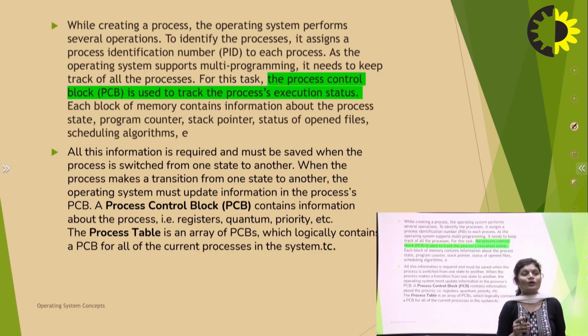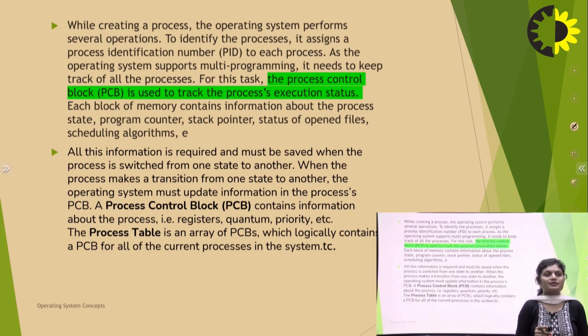Each block of memory contains information about the process state, program counter, stack pointer, state of the open files, scheduling algorithm, etc. This means if we have 5 processes in our operating system, each process has a PCB, so we have 5 PCBs.